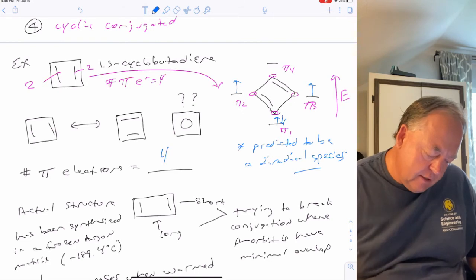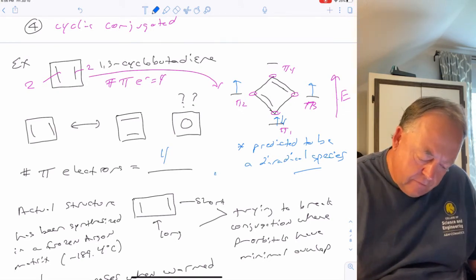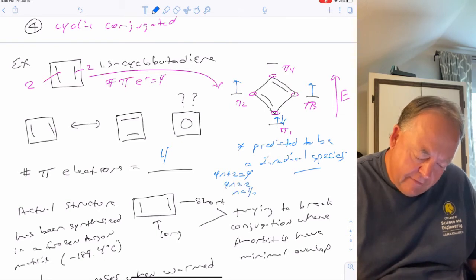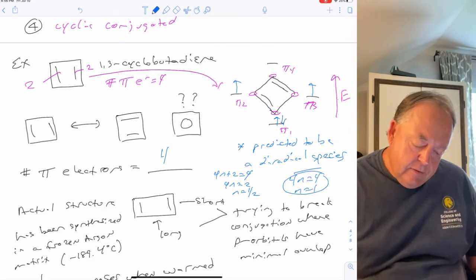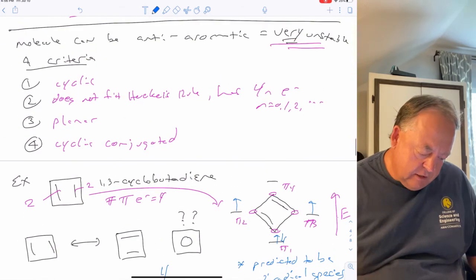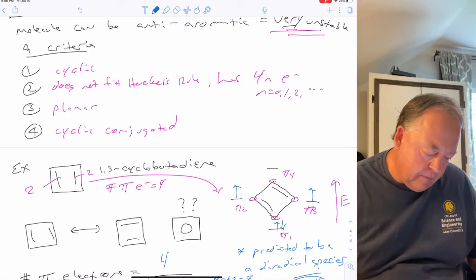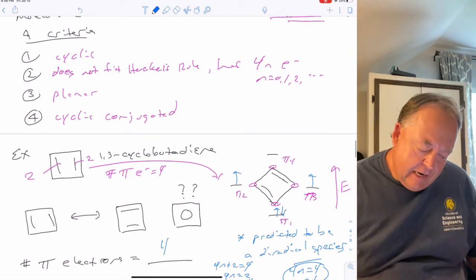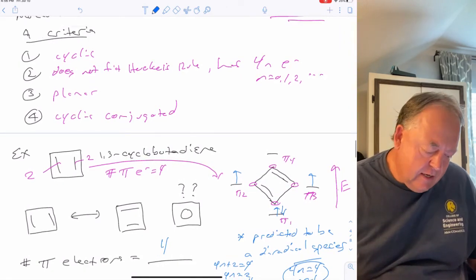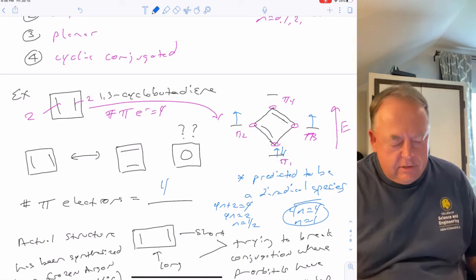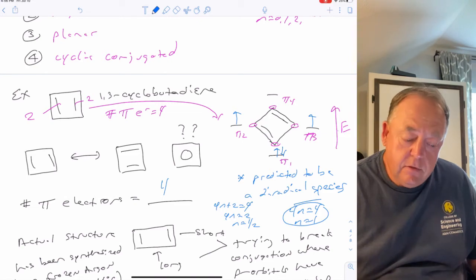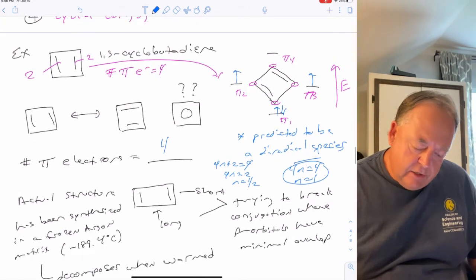It's got 4 pi electrons. It does not fit Huckel's rule, right? 4n plus 2 equals 4, so 4n equals 2, so n would equal 1/2. Does not fit Huckel's rule. It fits a 4n system instead. Right, so it's got all the criteria to be anti-aromatic. It's cyclic. It does not fit Huckel's rule. It has 4n pi electrons instead. It's planar because you only got 4 atoms. It's hard for 4 atoms that are all sp2 hybridized to not be coplanar, and cyclically conjugated.